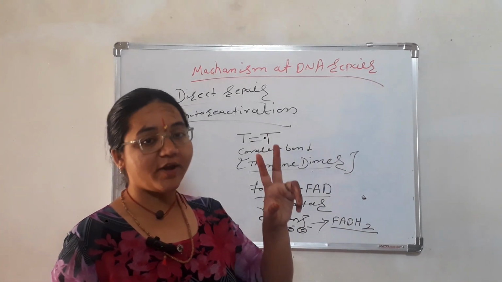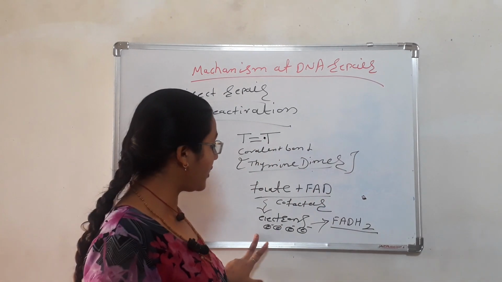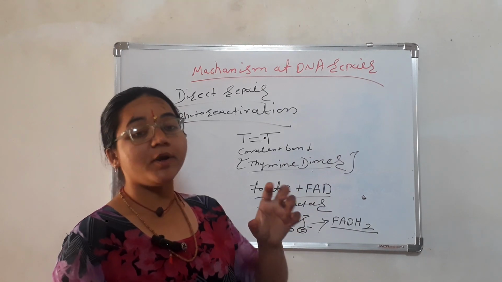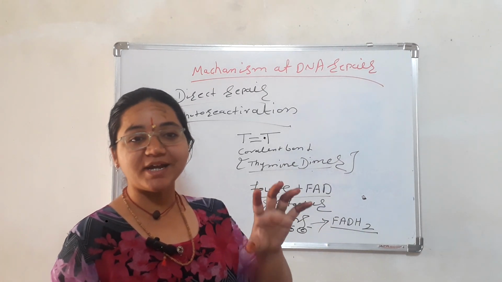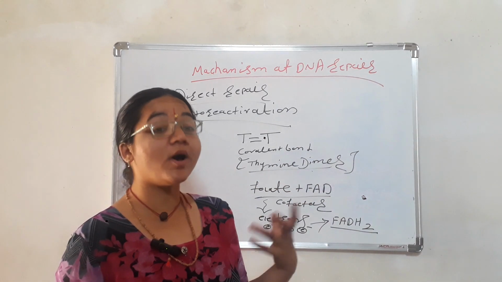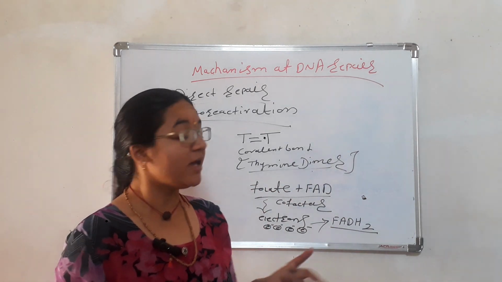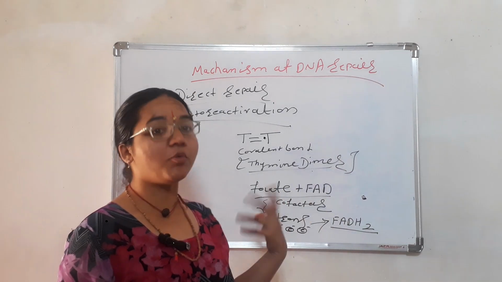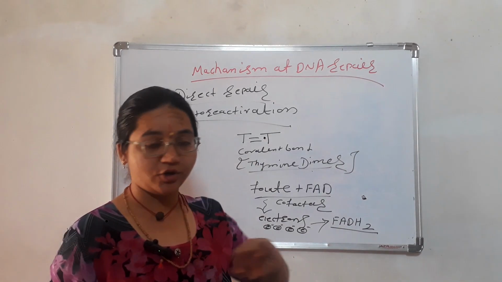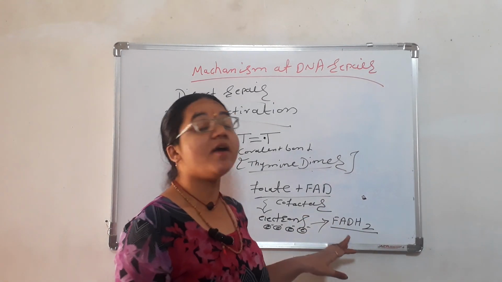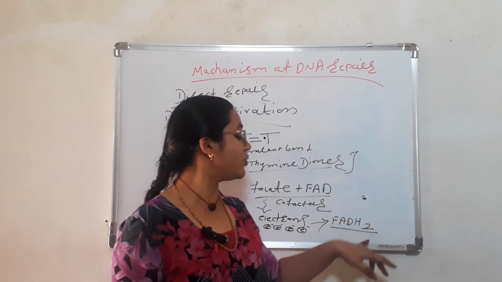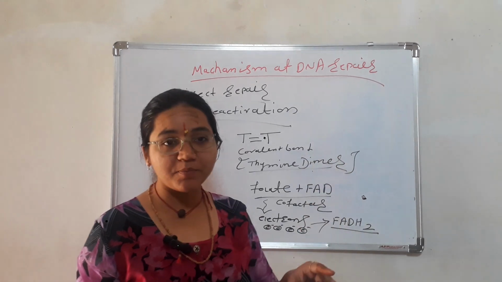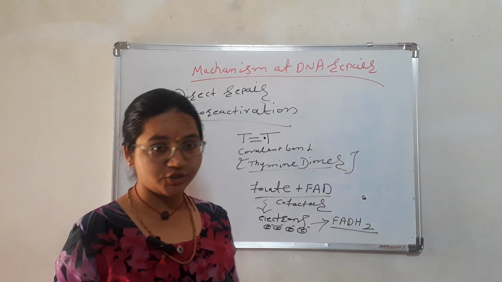Folate absorbs UV light and acts on the base pairing, meaning the covalent bond within the same strand, not in the opposite strand, that is, the thymine dimer covalent bond. After absorption, it becomes excited and releases an electron. This electron is passed to FAD as a cofactor and converted into FADH2. This FADH2 reacts with the thymine dimer bond and they are totally denatured. So this is the complete procedure of photoreactivation as a DNA repair mechanism for direct repair.